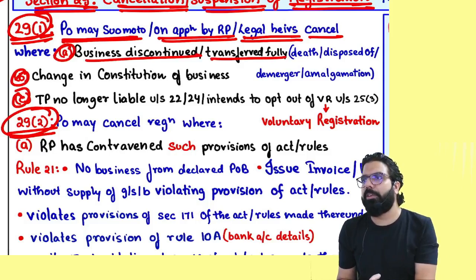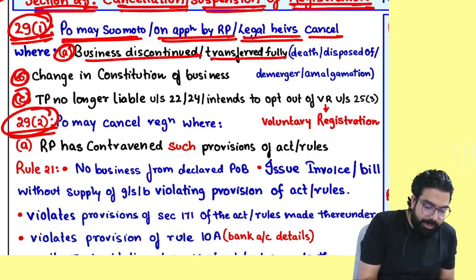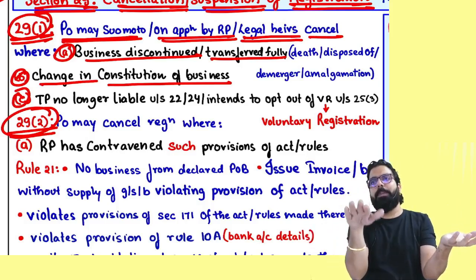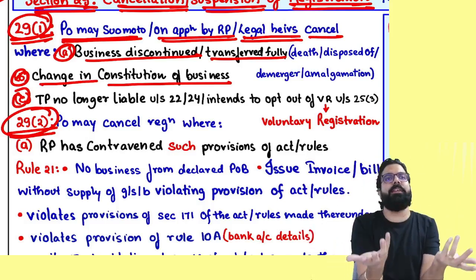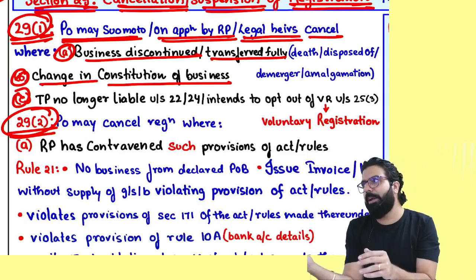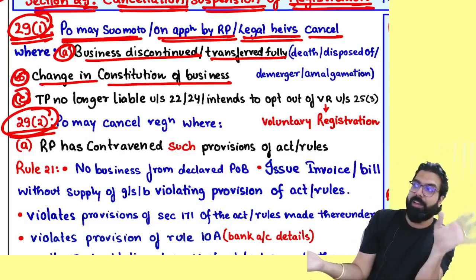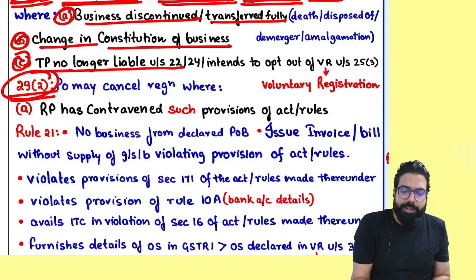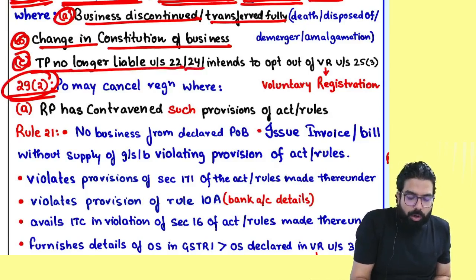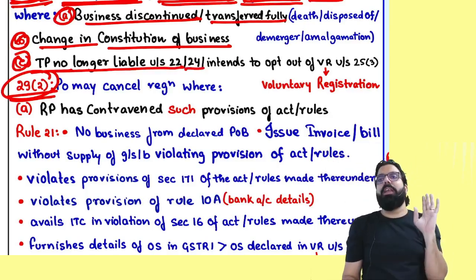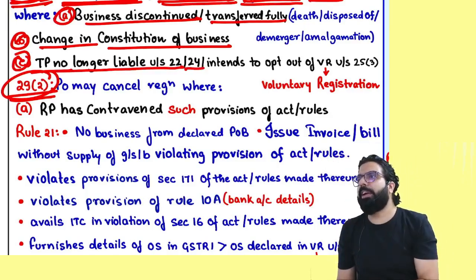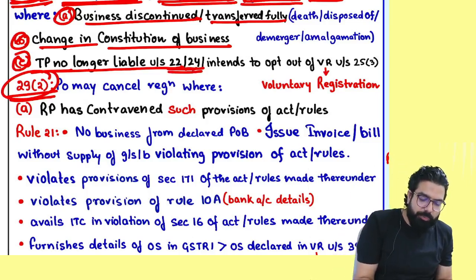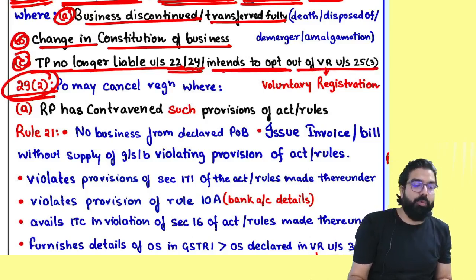What will I do with the registration? I have to cancel. Secondly, change in constitution of business. Earlier proprietorship, now became partnership. Partnership became company. Then in that scenario, what to do? I have to cancel my old registration. New registration has to be taken. Then, taxable person no longer liable under 22 or 24, or people, you are no longer liable. Under section number 22, you have taken the registration, but you are no longer liable under 22 or 24, or you intend to opt out of voluntary registration.